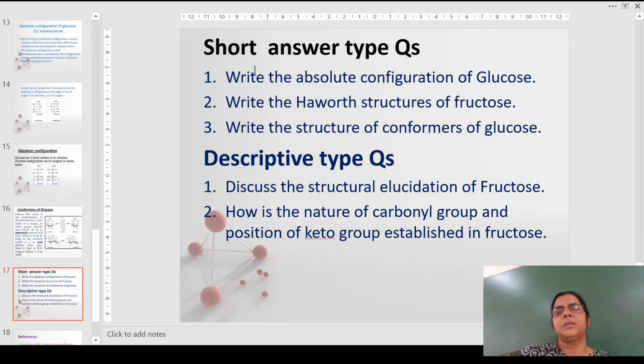The question: write the absolute configuration of glucose. You have to learn the Haworth structures of glucose as well as fructose, and there will be questions on structural elucidation of fructose also, like confirming the nature and position of the keto group, the presence of the ring, or even an open chain structure. These could be the questions on this topic.